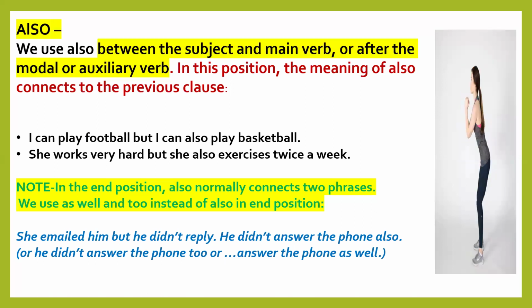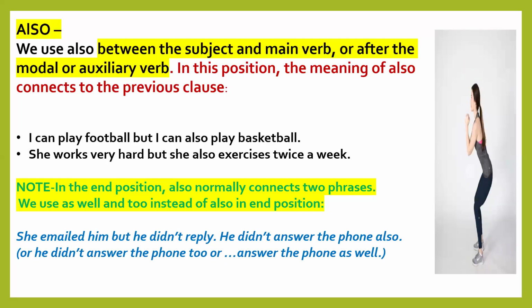So play and exercises are main verbs. We have used also before the main verbs. Play is a main verb, exercises are main verbs. Before that we have used also, and can is a modal verb. In the end position, when we are using also, it normally connects two phrases. We use as well and too instead of also in end position.